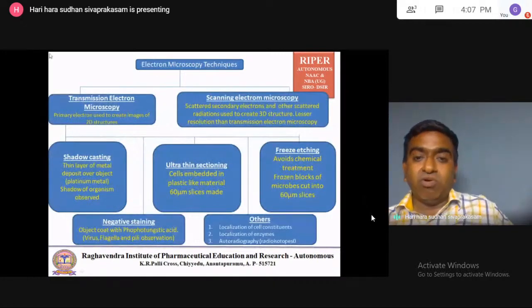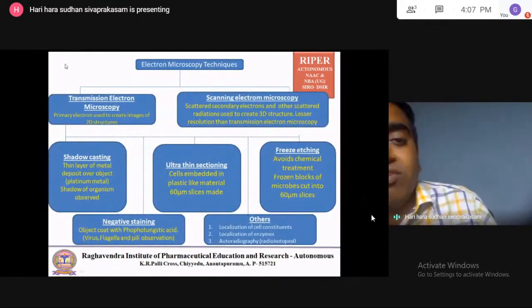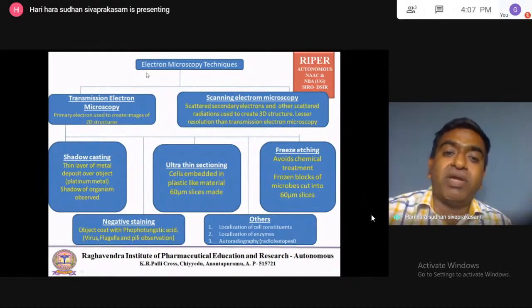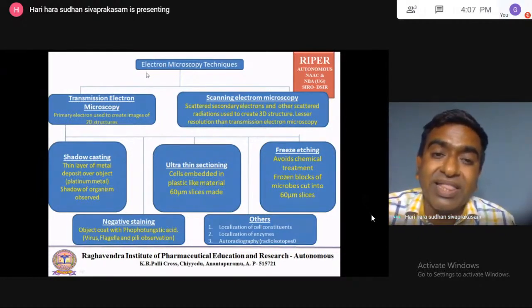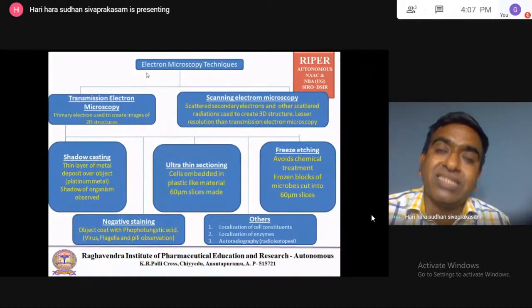Then we'll move to the electron microscopic technique. So what all the electron microscopic techniques are there? Before going into the electron microscopic technique, the electron has low penetration power. That is the drawback of the electron. So it cannot penetrate the cell.